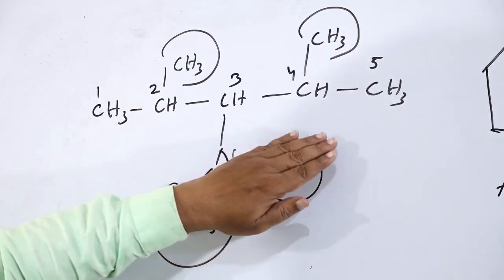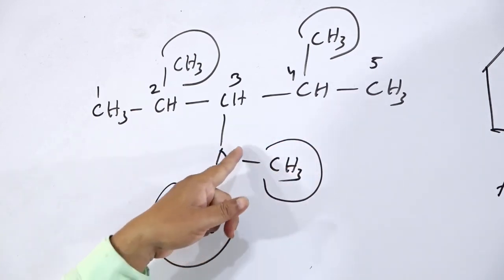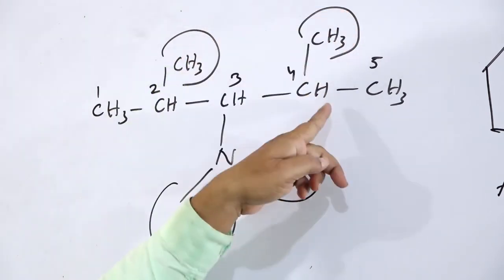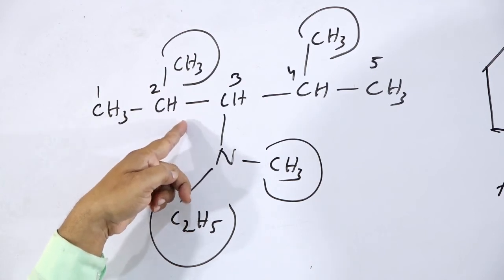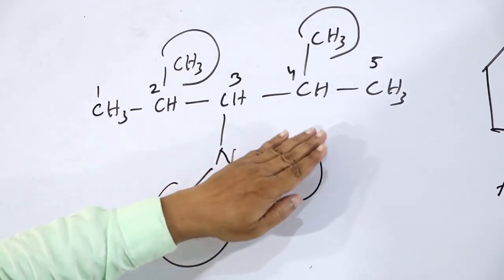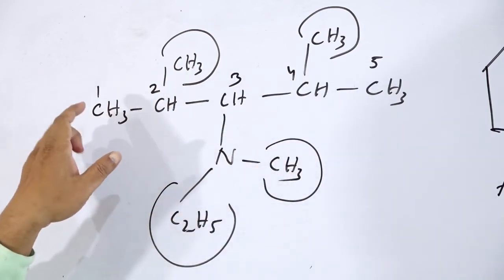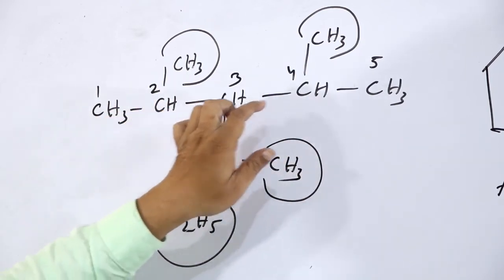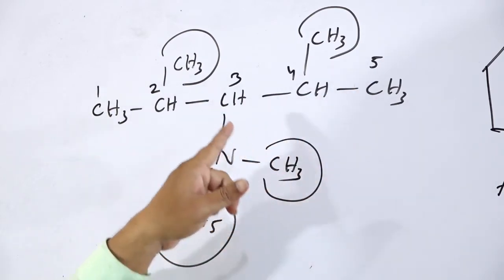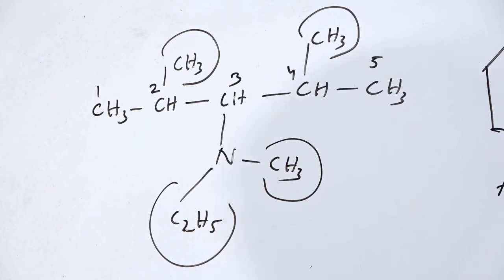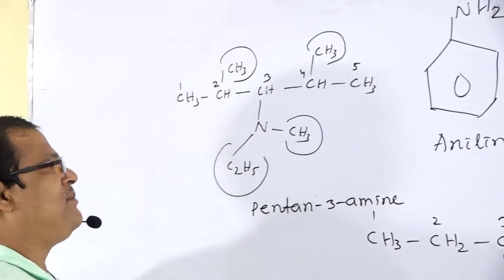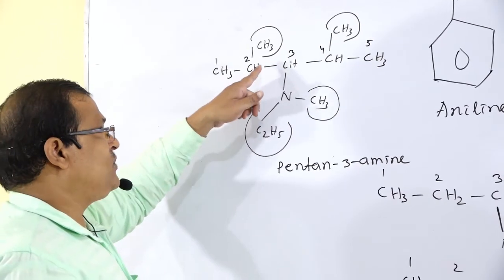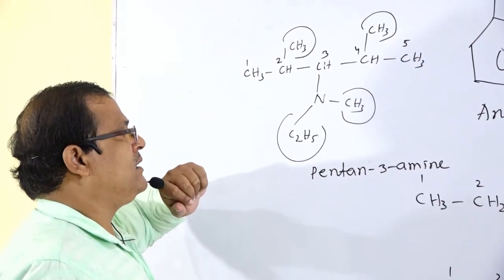If all these groups are not there, then this will be NH2, and these will be CH2. Then how to name this compound if these groups are not there? It is numbered 1, 2, 3, 4, 5 and named pentan 3-amine. If these groups are not there, then that is named pentan 3-amine.